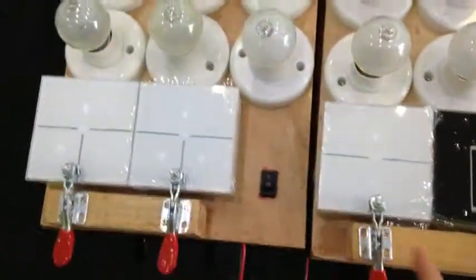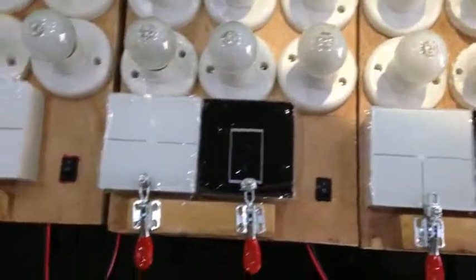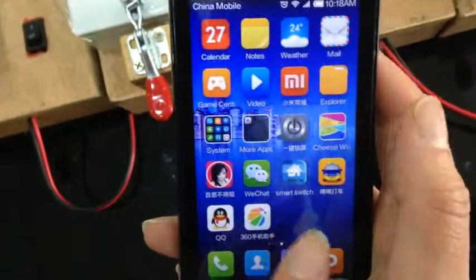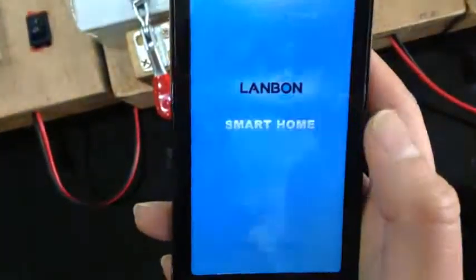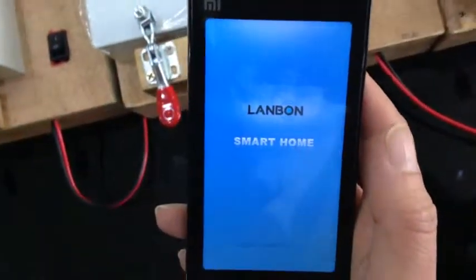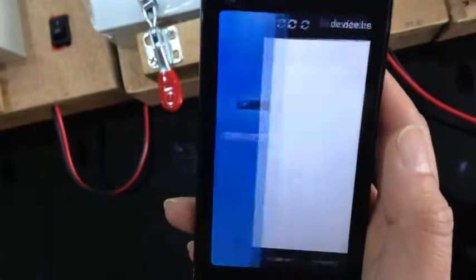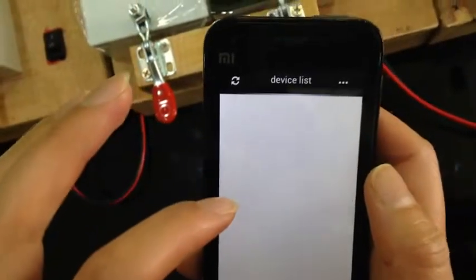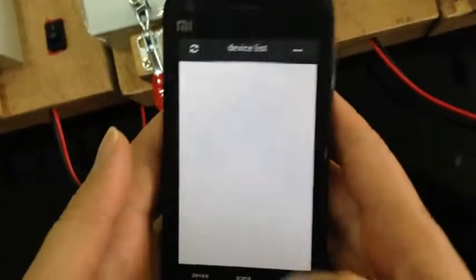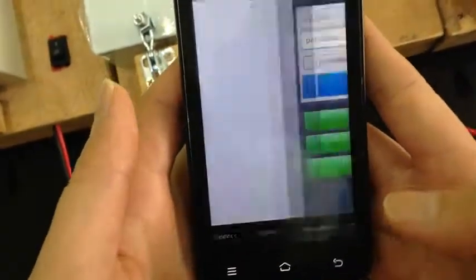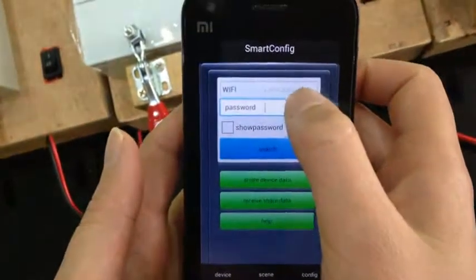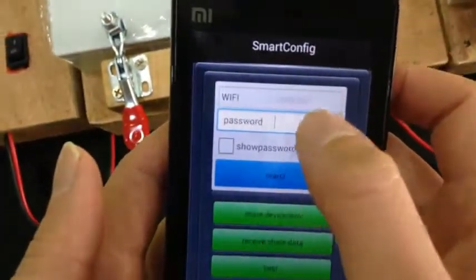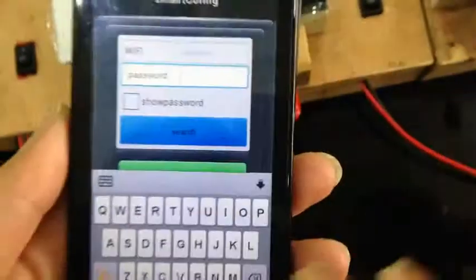Let's introduce our Wi-Fi samples. This is the switches. This is the application for mobile phone. We'll log it in. We can see on the device list is input. We config. Here, please input your Wi-Fi name and password to log in.